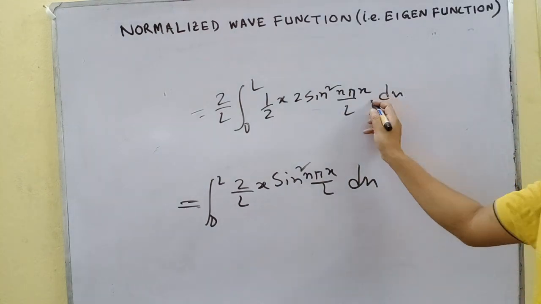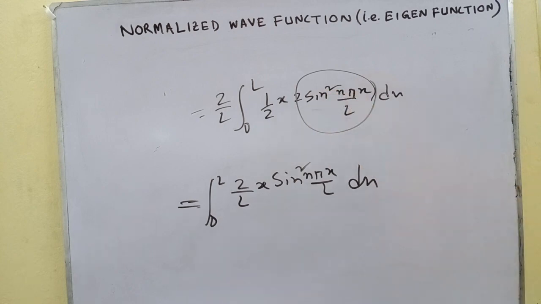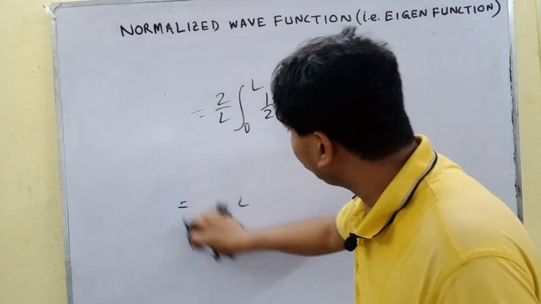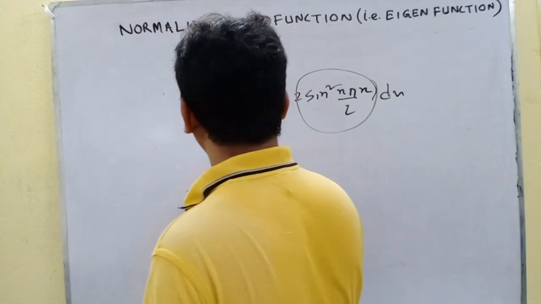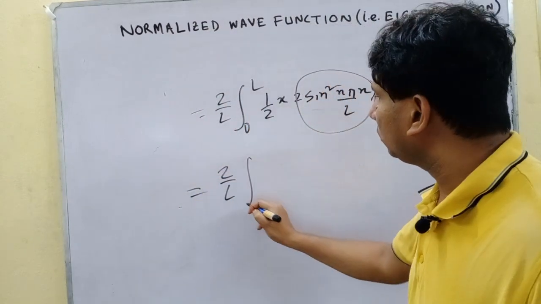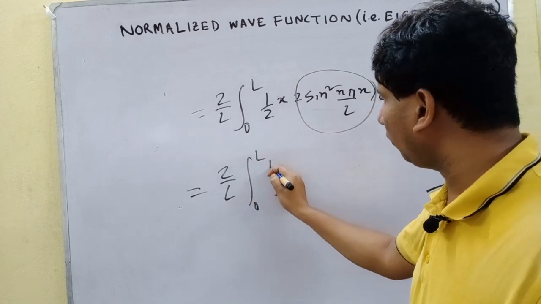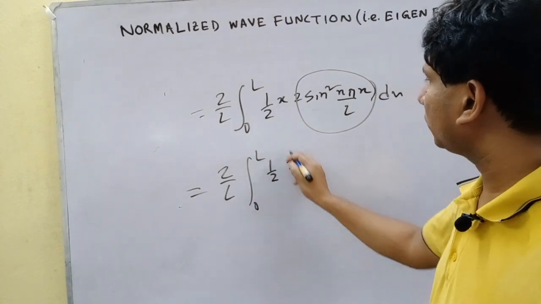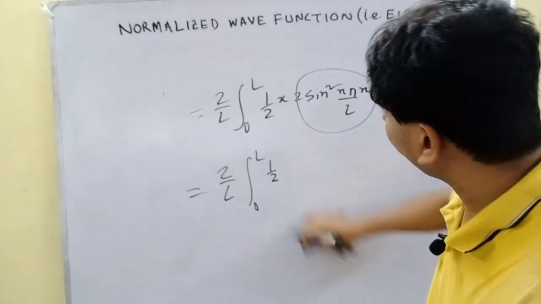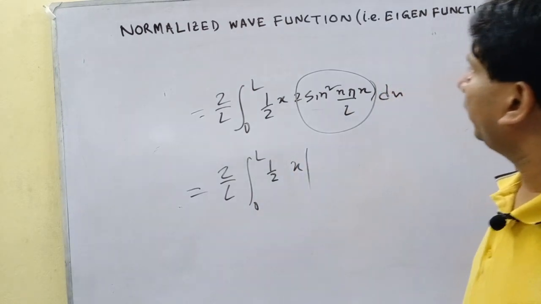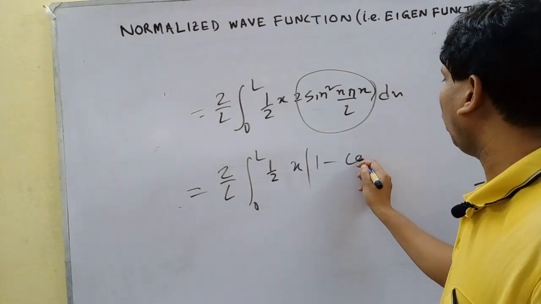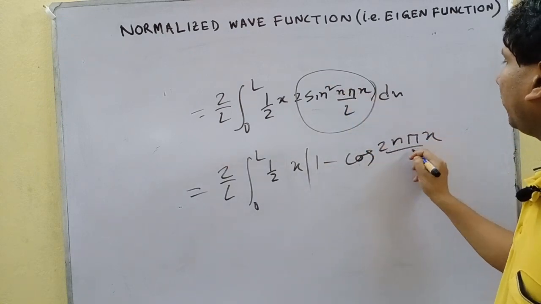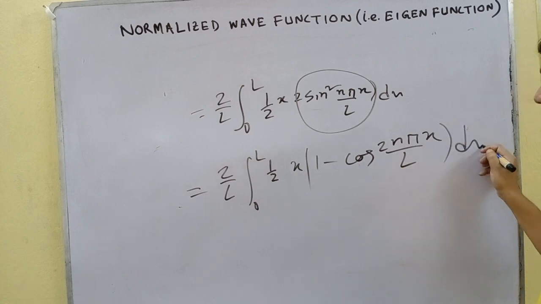Now what is this? 2 sin square theta is actually 1 minus cos 2 theta. So we can write 2 by L, integral 0 to L, half into x into 1 minus cos of 2 n pi x by L dx. Clear?